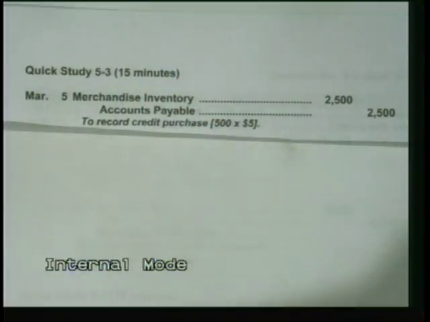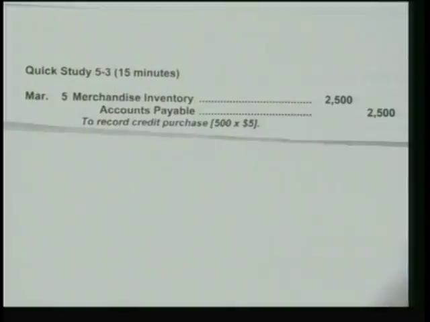But in that transaction on Quick Study 5.3, on March the 5th, we purchased 500 units of product at $5 per unit. And the terms were 2/10, n/60. Okay? So, the journal entry on March 5th would be a debit to merchandise inventory for $2,500, or 5 times 500, and a credit to AP. Correct? Now, what happened on March the 7th?